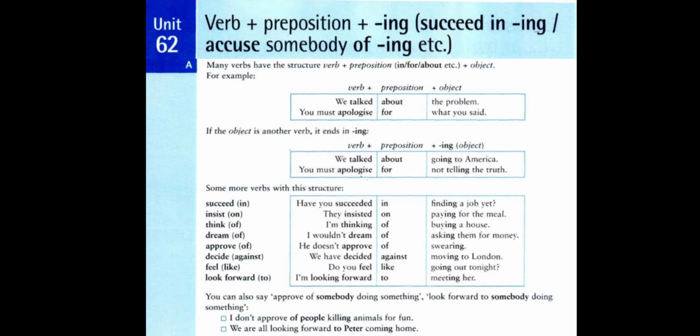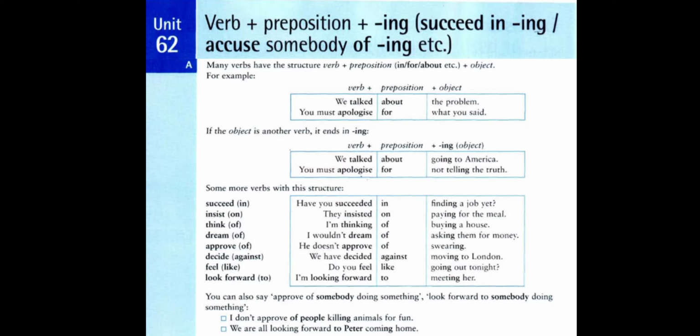Let's see this form, verb plus preposition plus verb plus ing in the position of object. We talked about going to America. Here we have the verb talked followed by the preposition about, and the preposition about is followed by verb plus ing, here going to America. Here going to America can be called a gerundial phrase, and it is in the position of object for the preposition about.